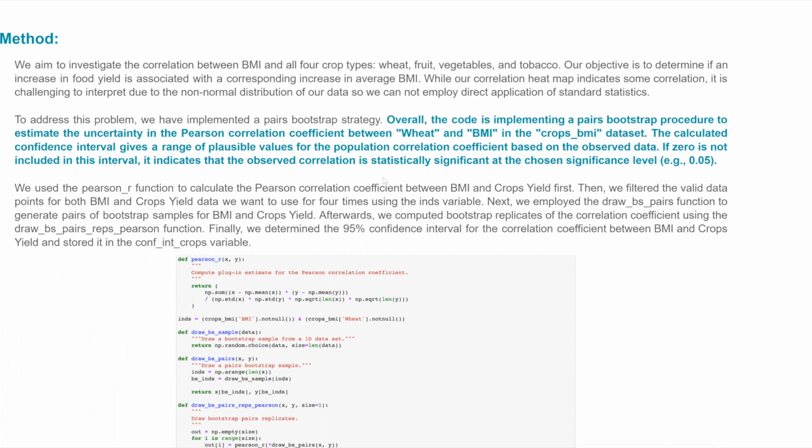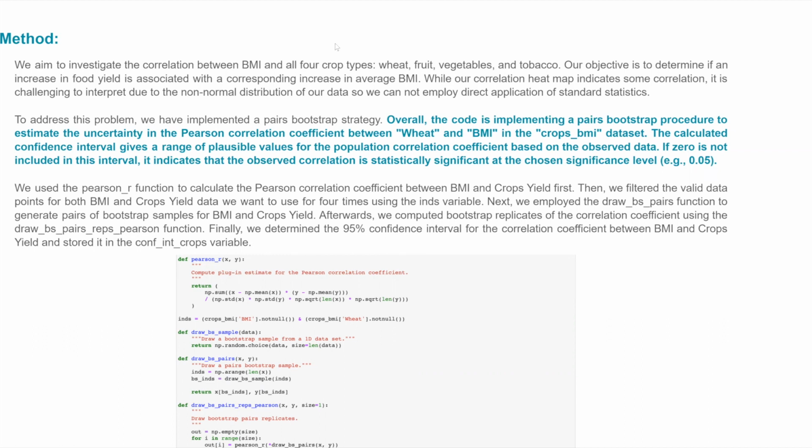The traditional statistics won't work for us because our data is not normally distributed. So we are using a non-parametric method called paired bootstrapping to check the relationship. First, we use a function called Pearson correlation to see how BMI and crop yield are related. Then we create pairs of bootstrap samples for BMI and crop yield. From these pairs, we calculate bootstrap replicates of the correlation coefficient using the draw_bs_pairs function.